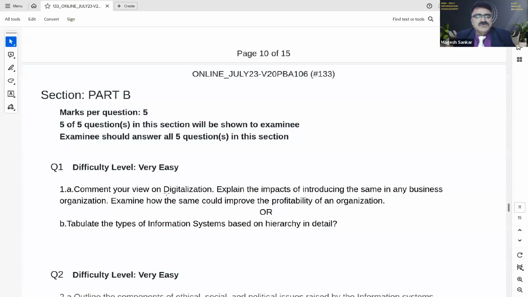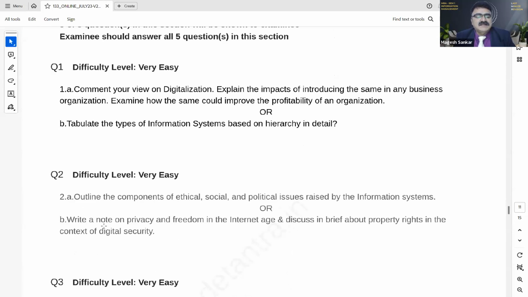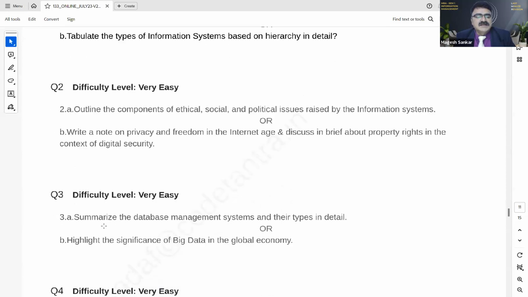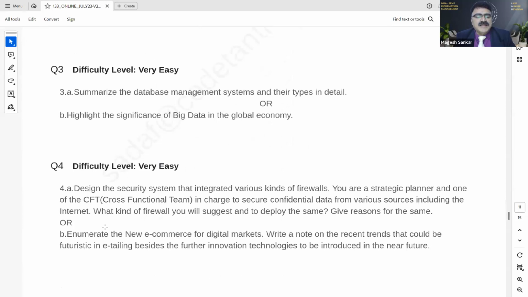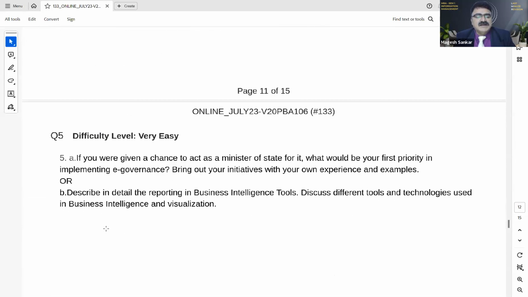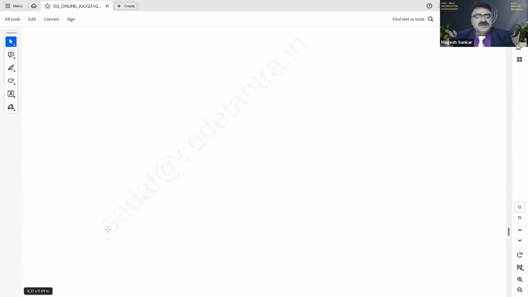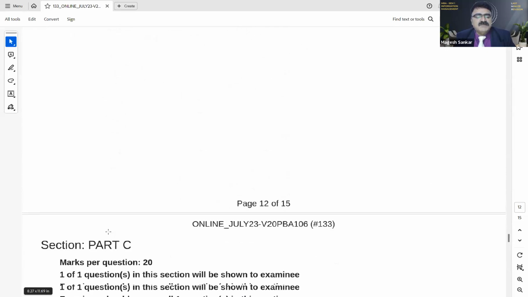Either you have to comment your view on digitalization, explain the impact of introducing the same in any business organization, and examine how it could improve the profitability of an organization, or tabulate the types of information system based on hierarchy in detail. So you have to select either 1A or 1B. Like that, they will ask Q2 either-or, Q3 either-or, Q4 either-or, and Q5 either-or questions. Then you will move on to the next part, part C.